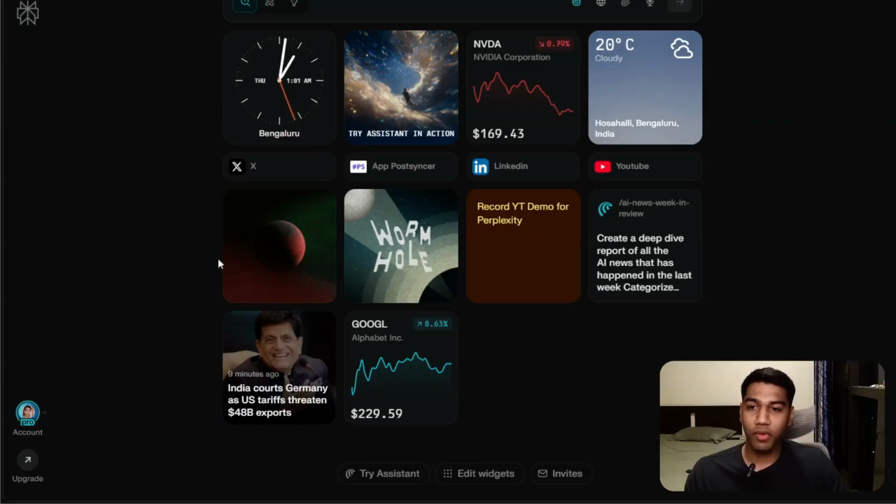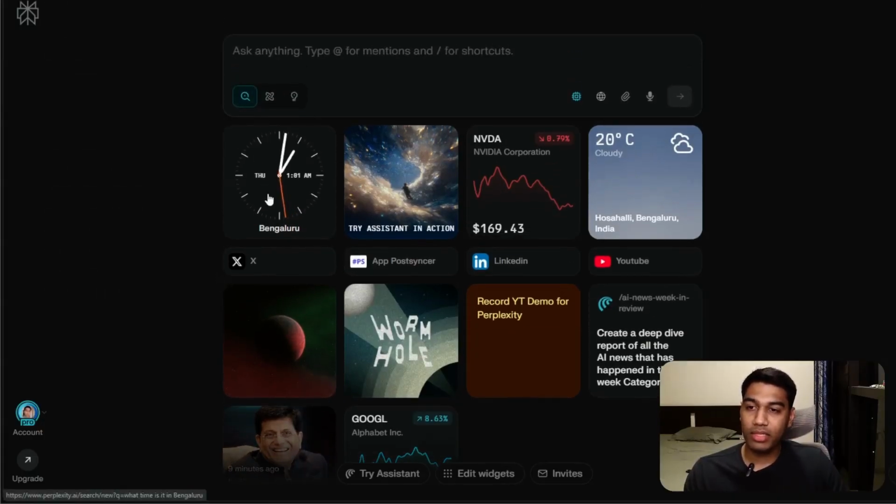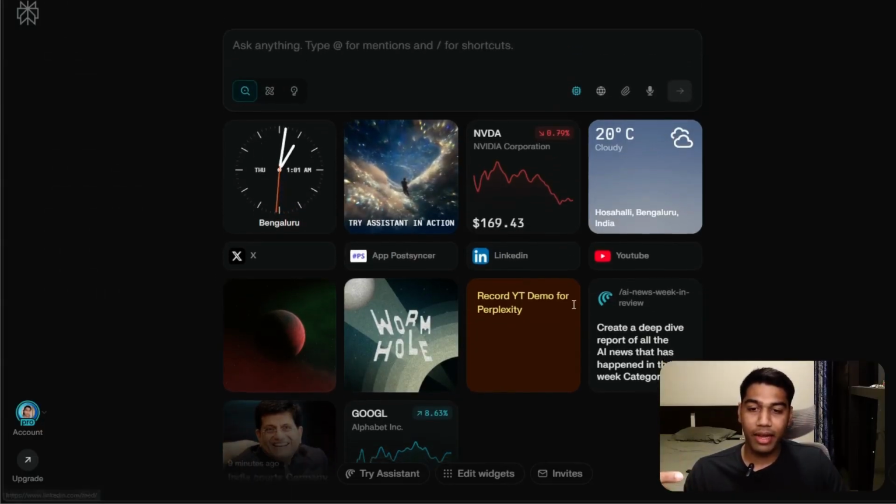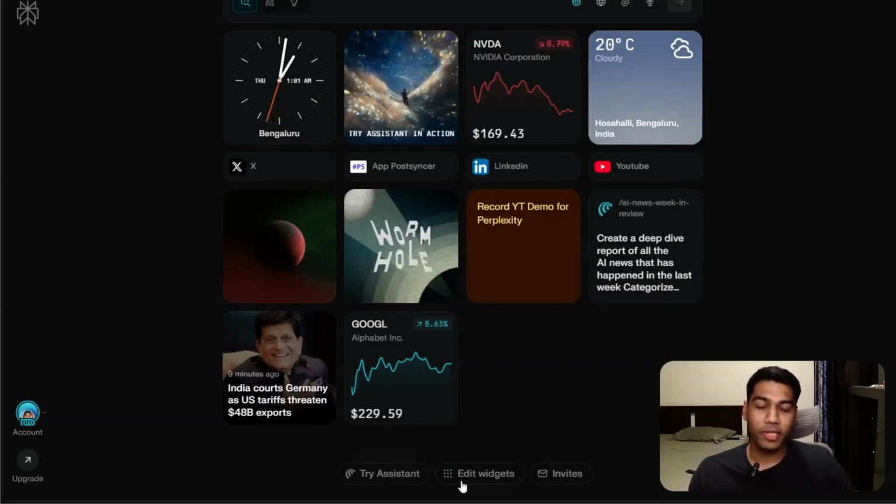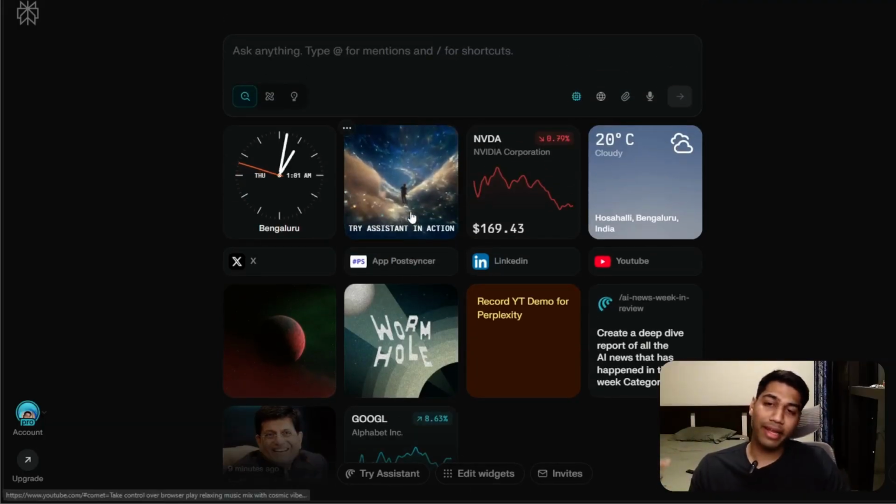Our report is still going on, but one thing that you can do here is technically make it yours. I'm pretty sure we all know how to do this using different extensions. The way they built it in this is just beautiful because you can customize a browser without installing any extensions. It's great. So let's come to a couple more things, which is technically start by trying the assistant in action. This is one of the coolest features that they have, and it keeps changing.